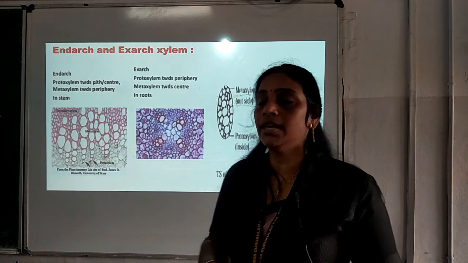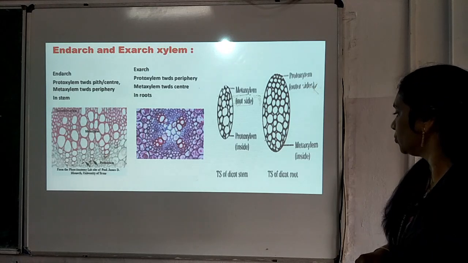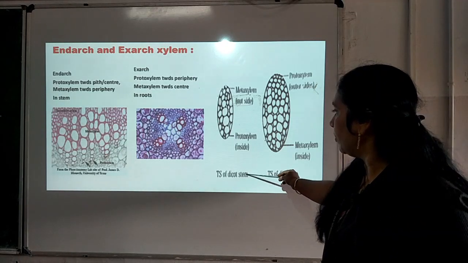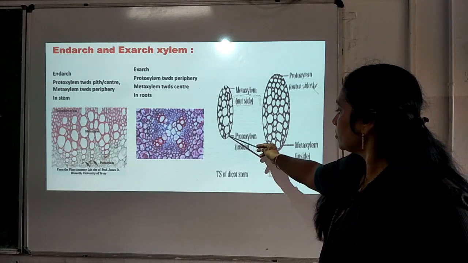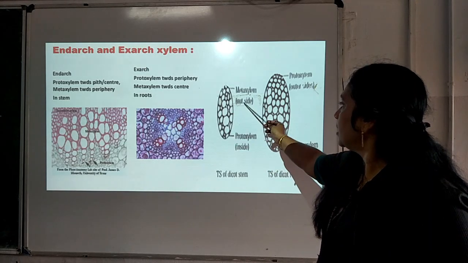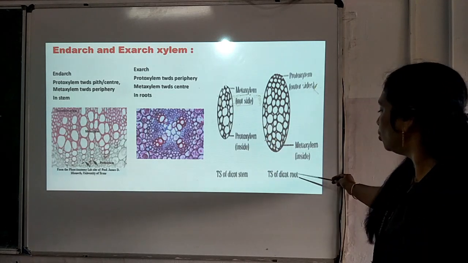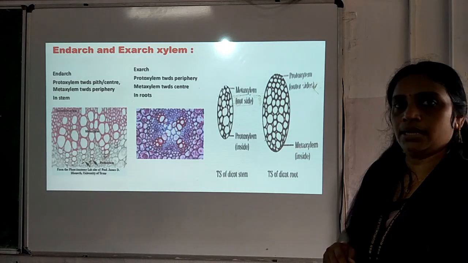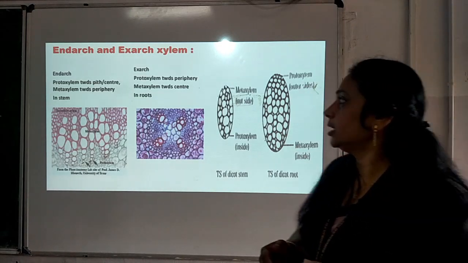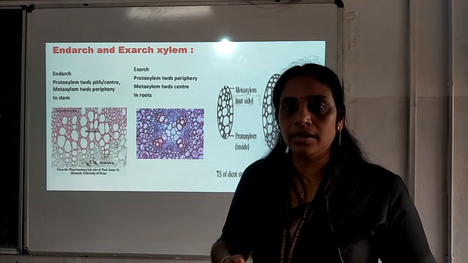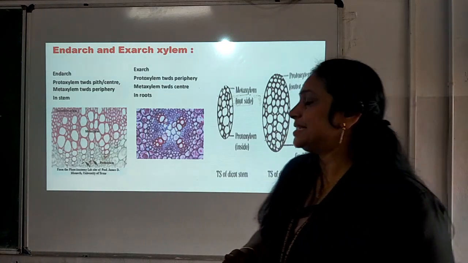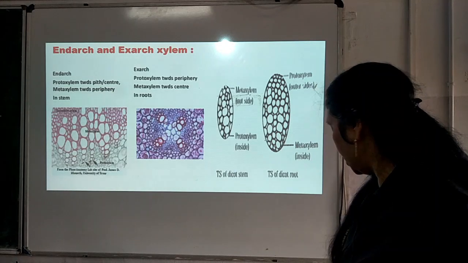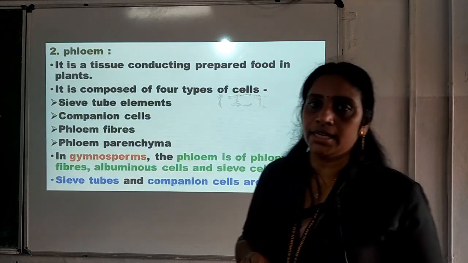It is again very, very important, my dear children. See, in the case of dicot stem, protoxylem, isn't it, is inside and metaxylem is outside. In the case of dicot root, metaxylem is inside and protoxylem is outside. So, that is how we can differentiate endarch and exarch xylem in the case of stem and root. Again very, very important, my dear children, you have to study it.